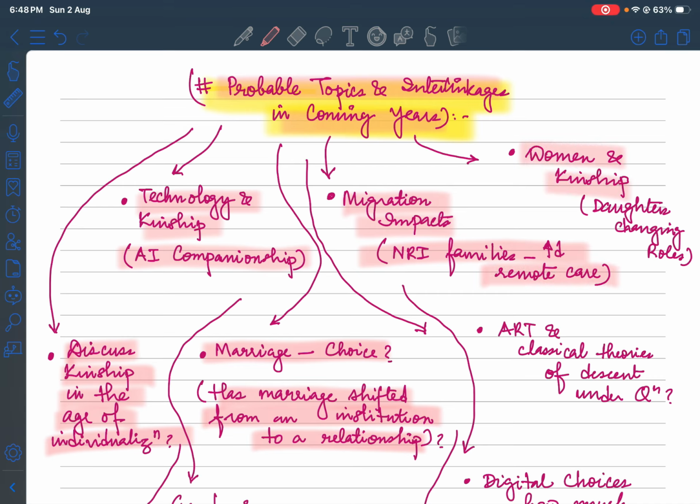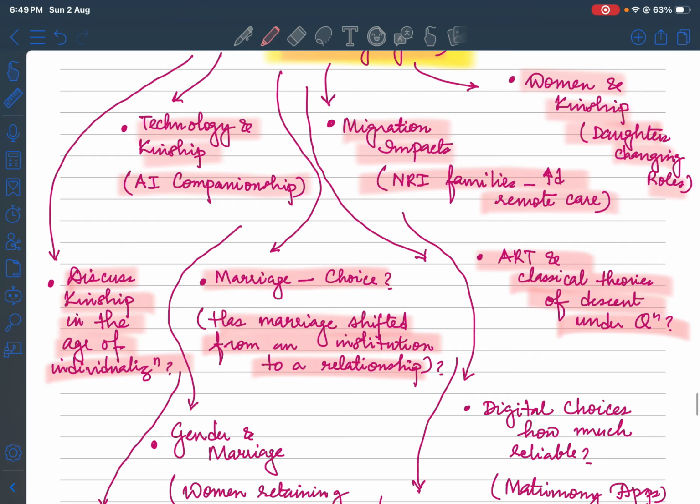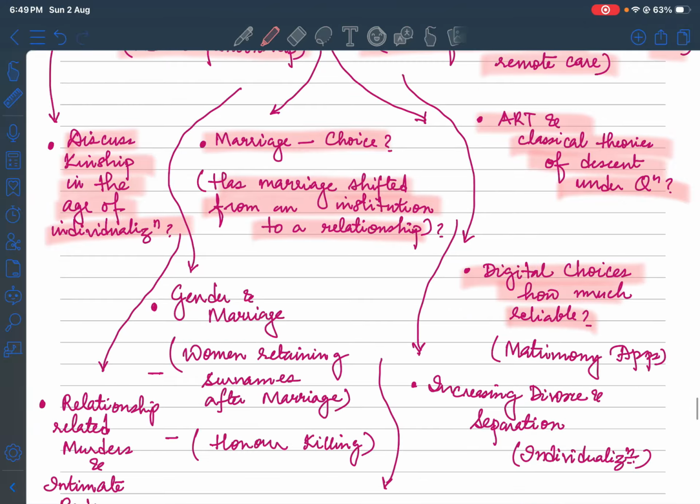How women in kinship, like daughters, are changing roles, performing the last rites of the parents, getting inheritance rights. ART and classical theories of descent are under question. Whatever we have seen in the evolving artificial reproductive technologies, with surrogacy and everything, whatever you think of as ART, how is this questioning the classical theories of descent? Do you think there is an interlinkage with the question? Then digital choices, and how reliable matrimonial apps are, increasing divorce and separation; individualization as a concept has emerged with it.